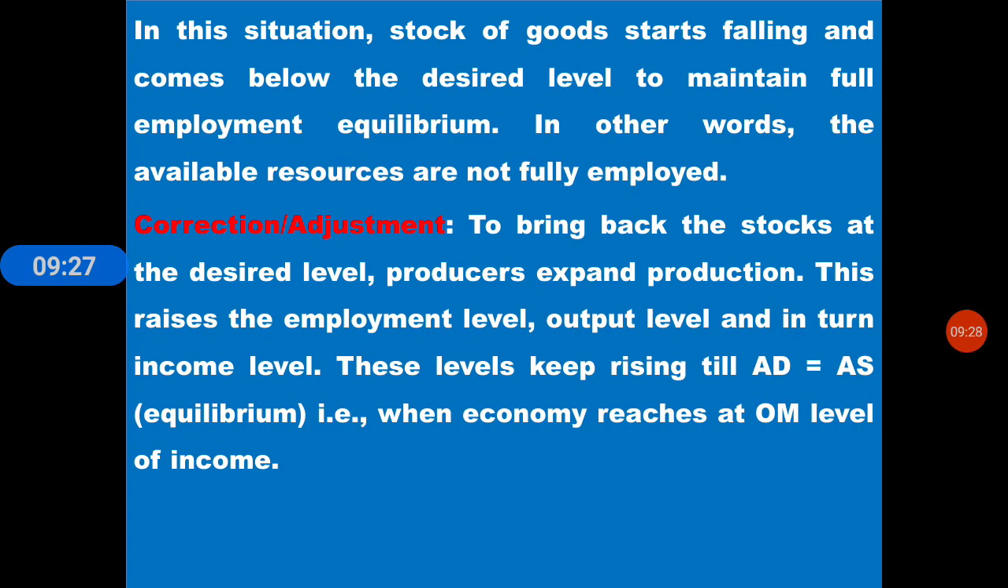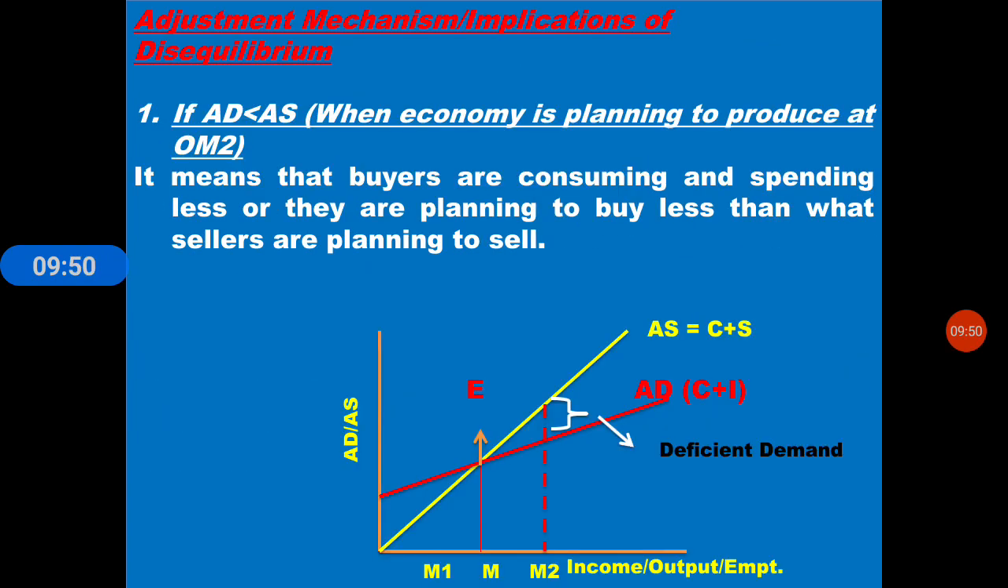So this raises the employment level, output level and in turn income level. These levels keep rising till AD is equal to AS, that is when the economy reaches the OM level of income. So it is the level of equilibrium.